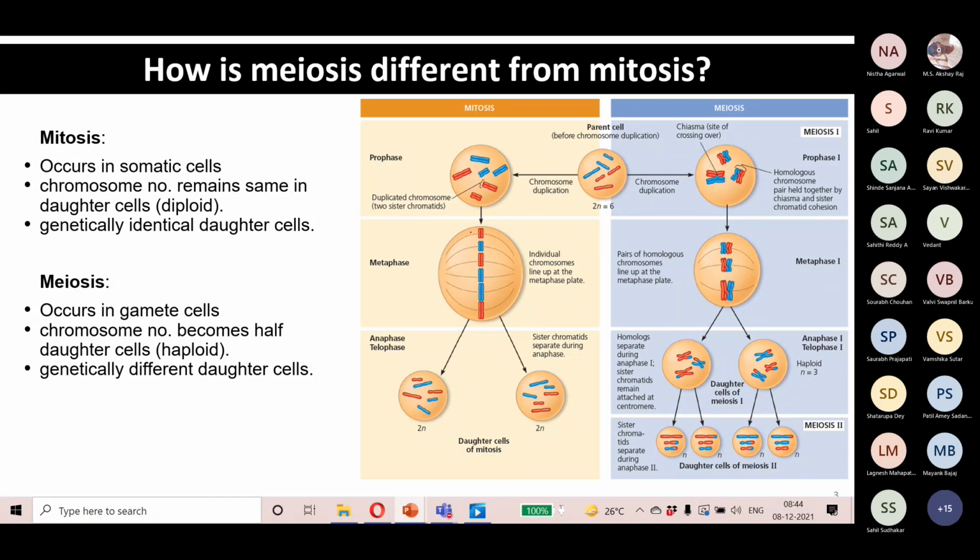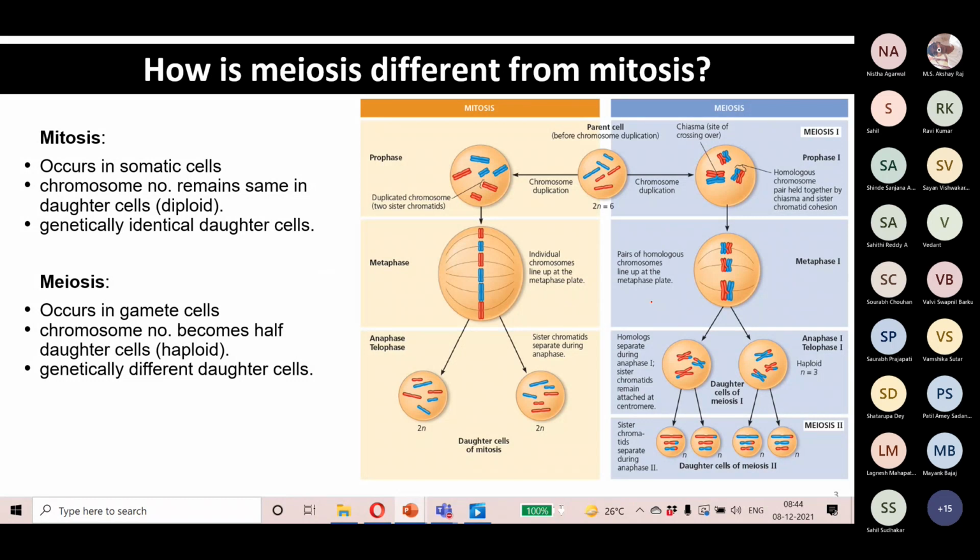Mitosis occurs in the somatic cells, because somatic cells don't need to reduce their chromosome number. They are exact copies of the parental cells. Meiosis occurs in the gamete cells, so the daughter cells receive half of the chromosome number. Meiosis occurs in the gametes because once the gametes are formed, they are haploid.